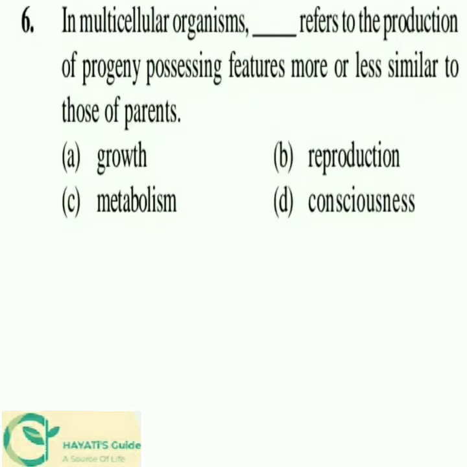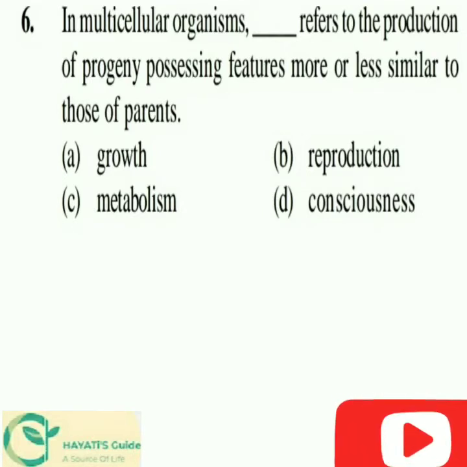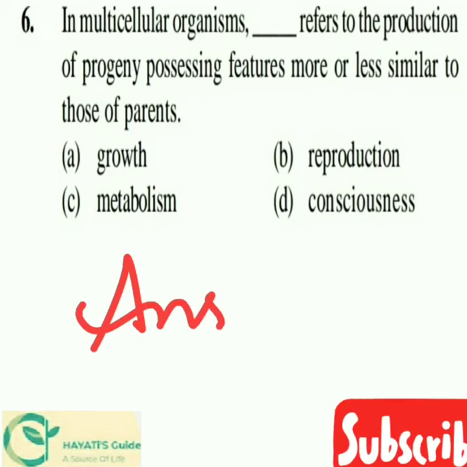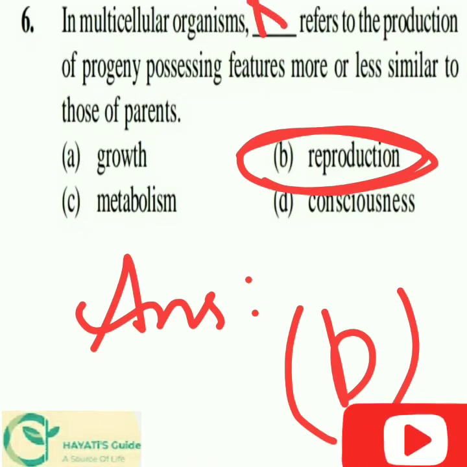Question: in multicellular organisms, dash refers to the production of progeny possessing features more or less similar to those of the parents. So which of the following options refers to the production of progeny possessing features more or less similar to those of the parents? The answer would be option B, because only the word reproduction fits the given question.